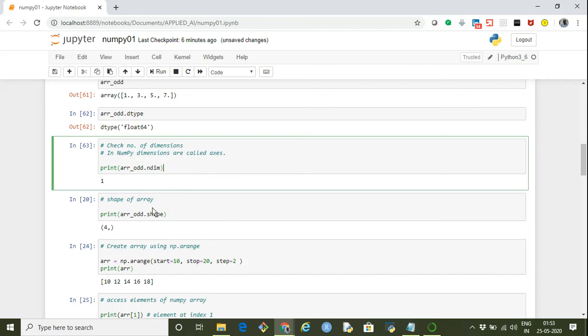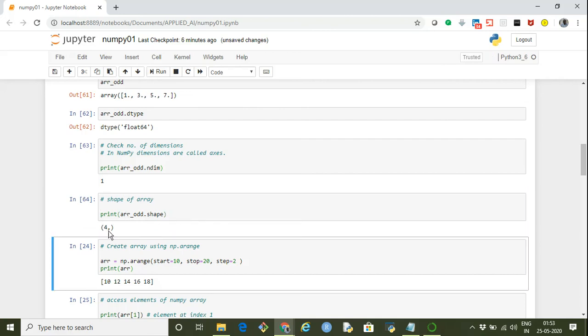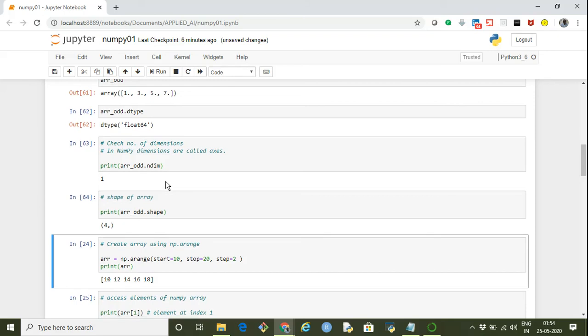Now, how do we check the shape of an array? Shape helps to find out the number of elements in an individual axis of a given array. So if we run arr_odd.shape, we get (4,). It means that in this one-dimensional array there are 4 elements. These are the 4 elements that we created.